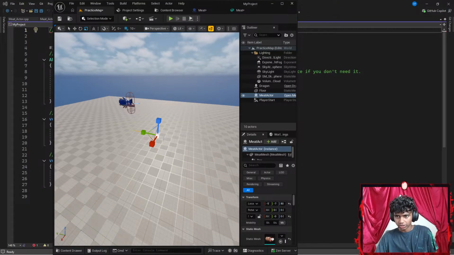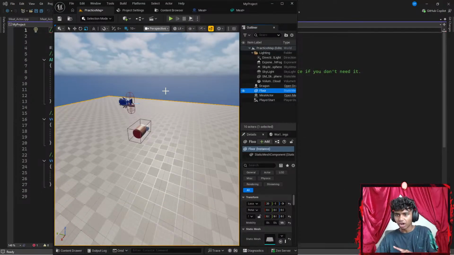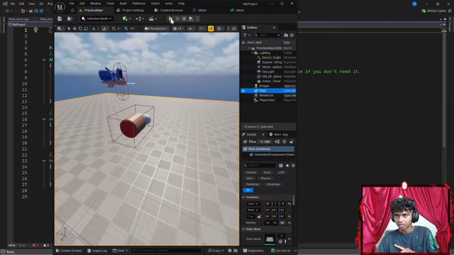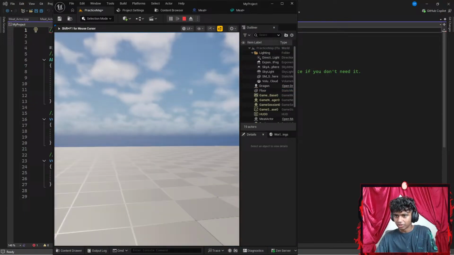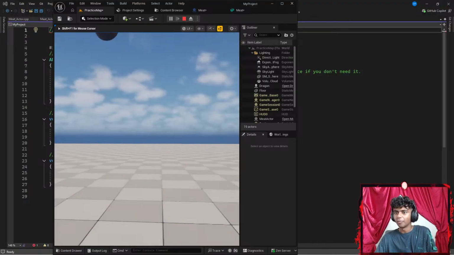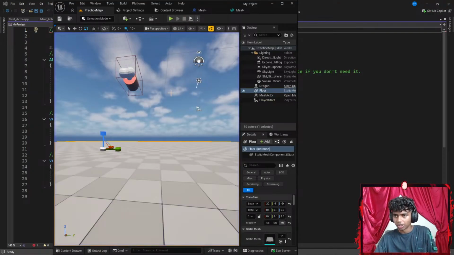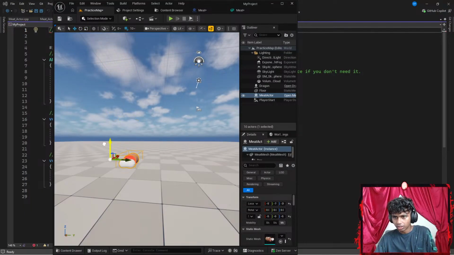Maybe I go with Control C. There. Now let's hit Control Alt F11 real quick to compile my code and then run it. I feel this size should be kind of good. So I fall from the top. That is my dragon that actually falls from the top. Do I see my meat mesh anywhere? Oh wait, I see it up. It's above me. I gotta get it lower. Let's hit W. Get it a bit lower.